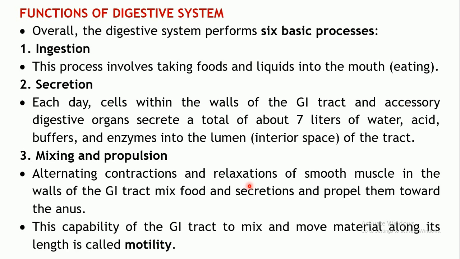Normally the food will always move in the forward direction, and that is known as propulsion, and that is carried out by the alternating contraction and relaxation of the smooth muscles which are present, and of course the skeletal muscles also which are present in certain parts of the GI tract. Okay, so this particular ability of the gastrointestinal tract to mix and move the food material along its length in the forward direction is known as gastrointestinal motility. It's the property of the GI tract to mix and move or to propel the food in the forward direction.